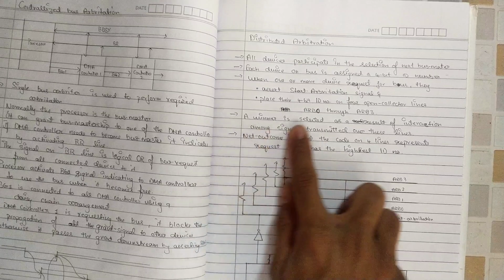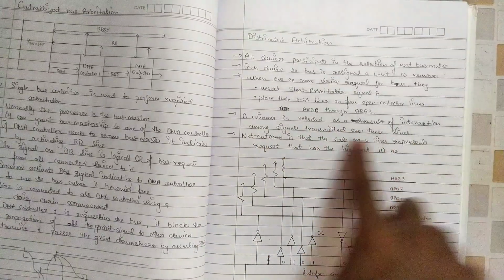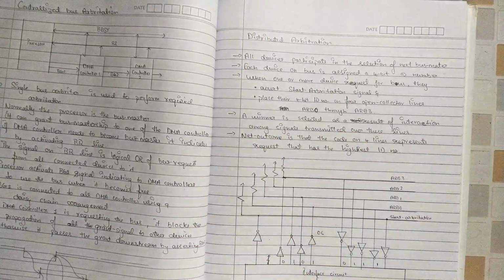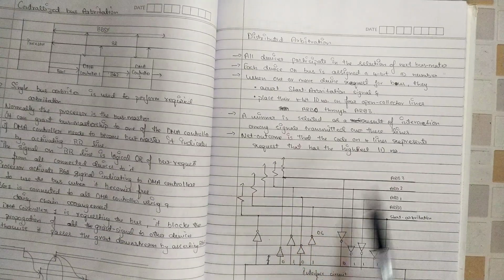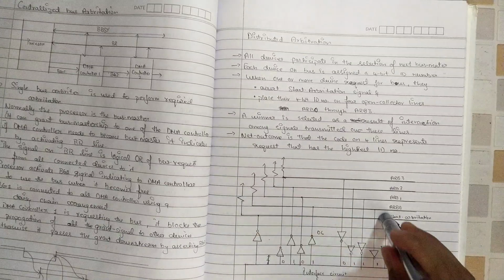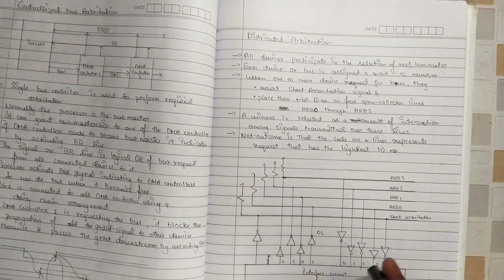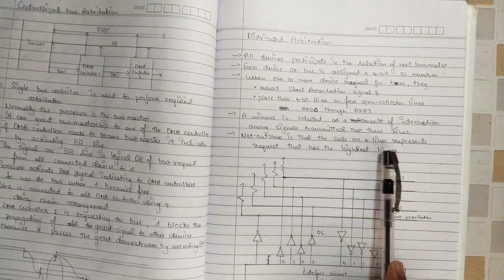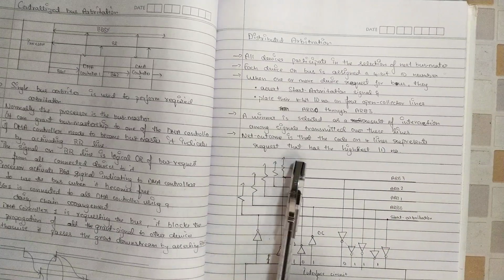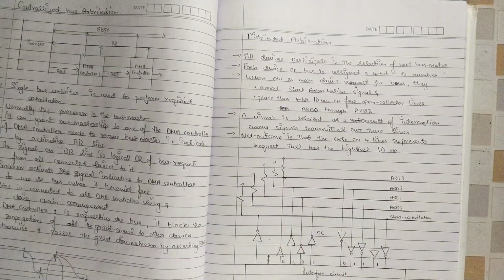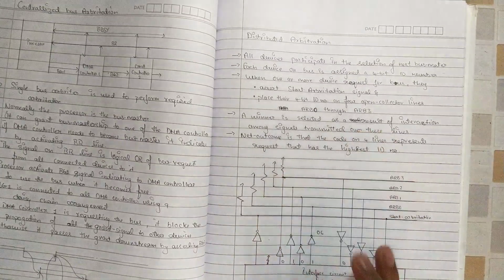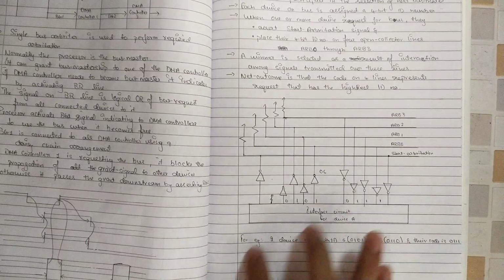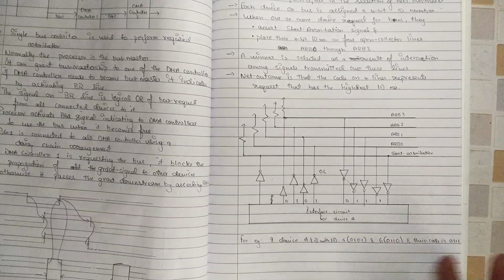A winner is selected as a result of interaction among the signals transmitted over these lines. The net outcome is that the code on the 4 lines represents the request that has the highest ID number. Now I will take one example here. I have not written the theory part for the example; you can write it on your own after I explain.